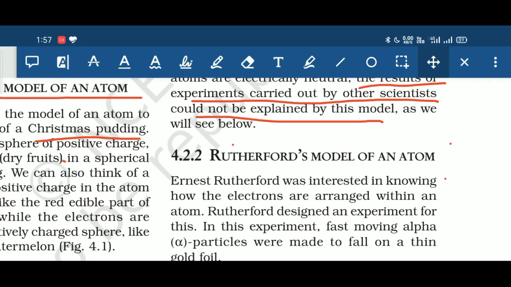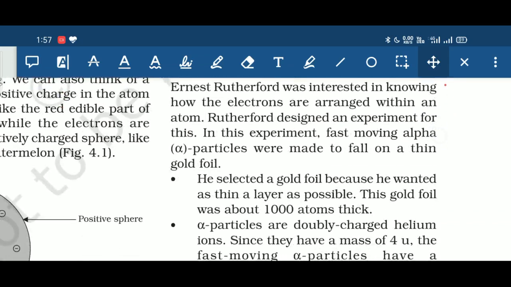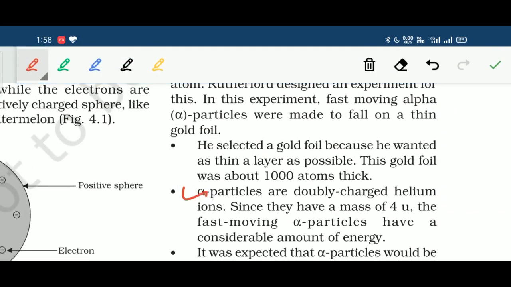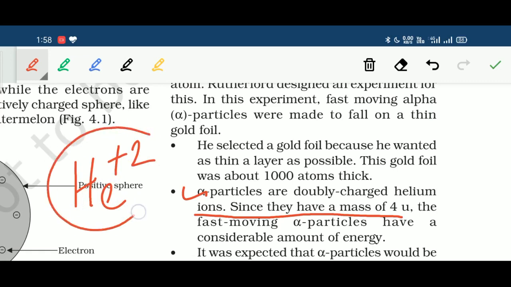So first of all, what are alpha particles? Alpha particles are doubly charged helium ions with a mass of 4 atomic mass units, and they have a high amount of energy. In short, a helium ion with +2 charge is called an alpha particle. He made these ions fall on the gold foil. And why gold foil? Because he wanted as thin a layer as possible, and gold is one of the most malleable metals in the world. Moreover, the size of a gold atom is very big as compared to alpha particles.